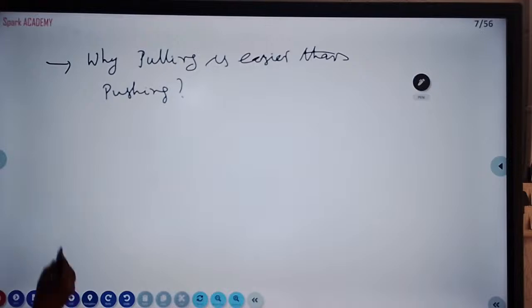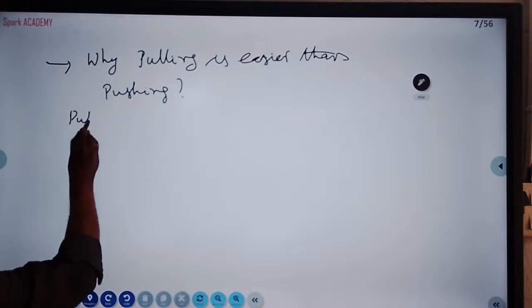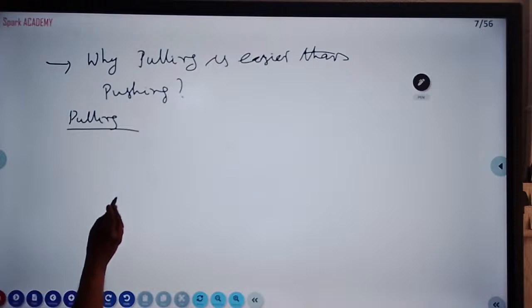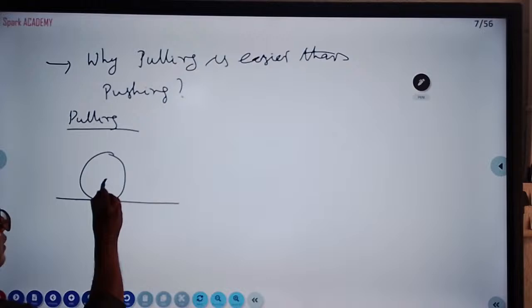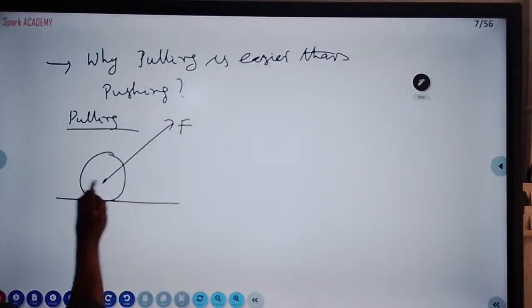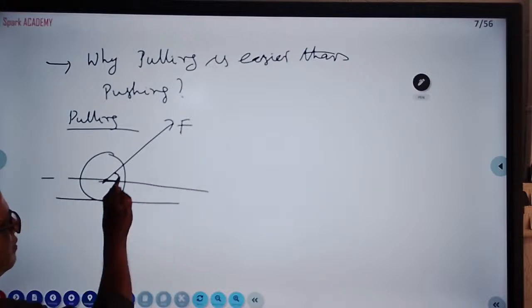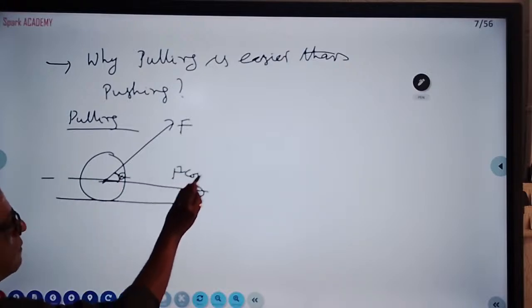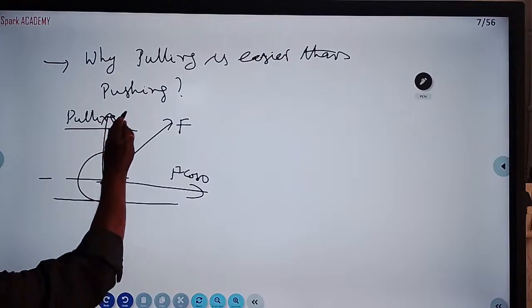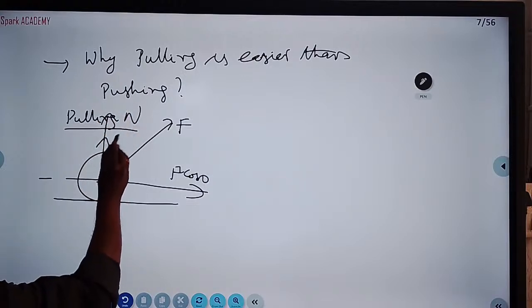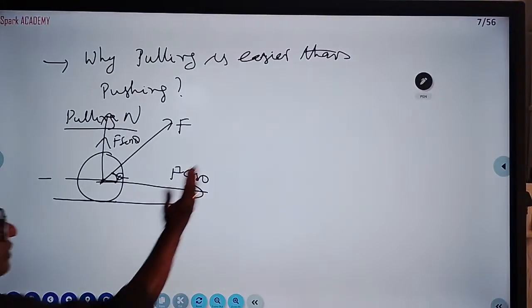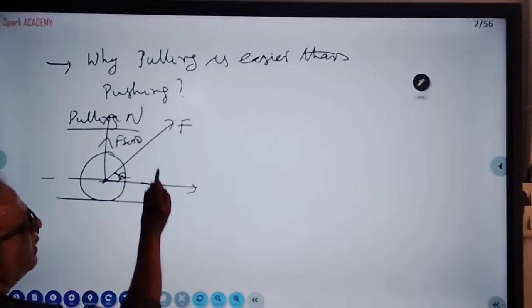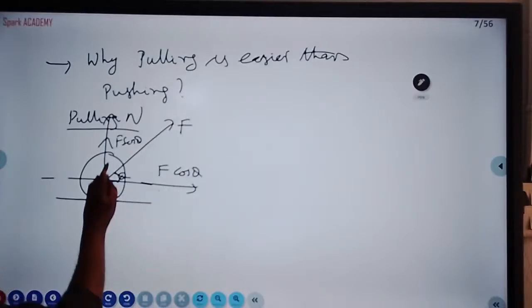So I am writing a diagram here. First the pulling diagram. There is a roller. I'm applying the force F at an angle theta, pulling. F is resolved into components: F cos theta and F sin theta.